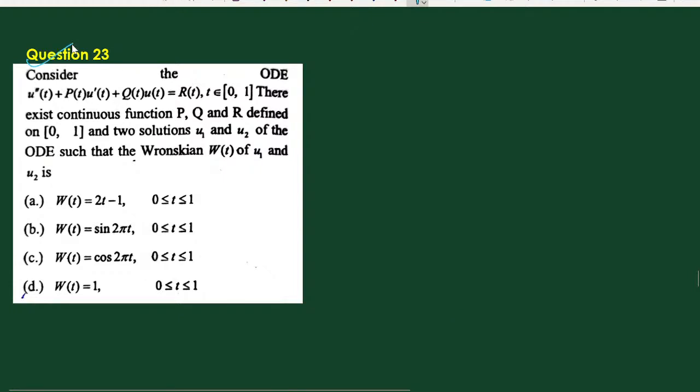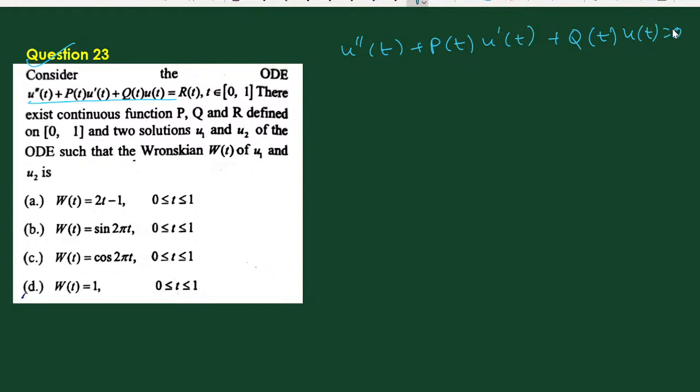Let us consider the ODE u''(t) plus p(t) u'(t) plus q(t) u(t) equal to r(t). This is a non-homogeneous equation, where t belongs to the closed interval [0, 1].